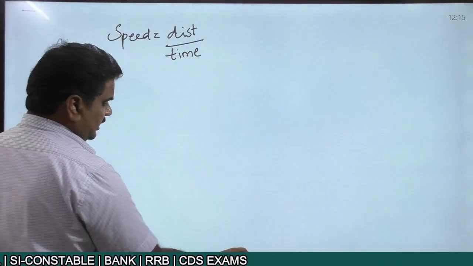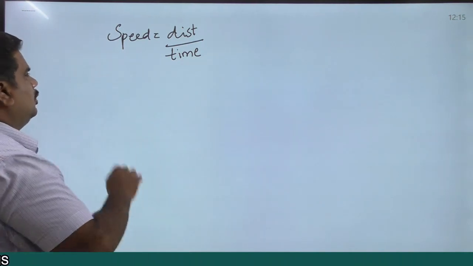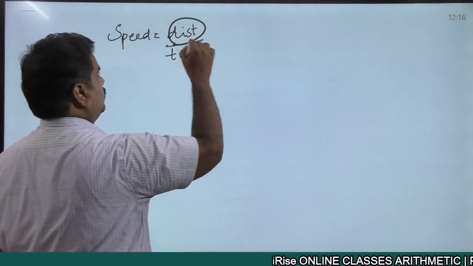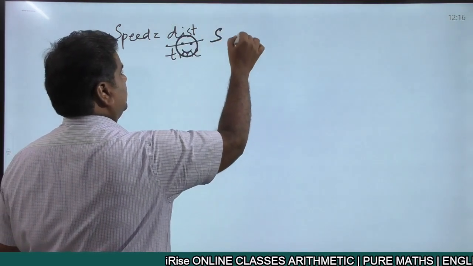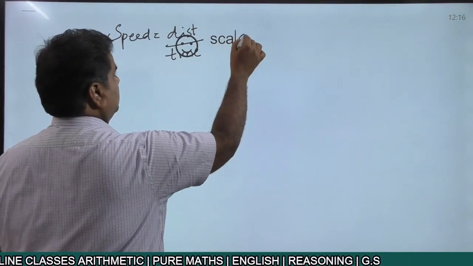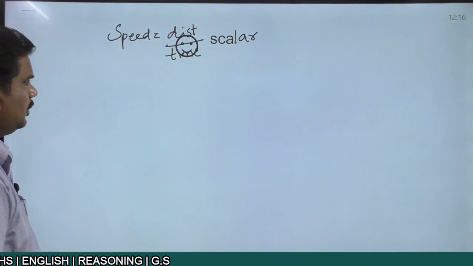So when you're talking about speed as well as velocity, speed, we all know the simple thing, speed equals distance by time, and this particular distance, whatever quantity it is, is a scalar quantity. Distance is always a scalar quantity.